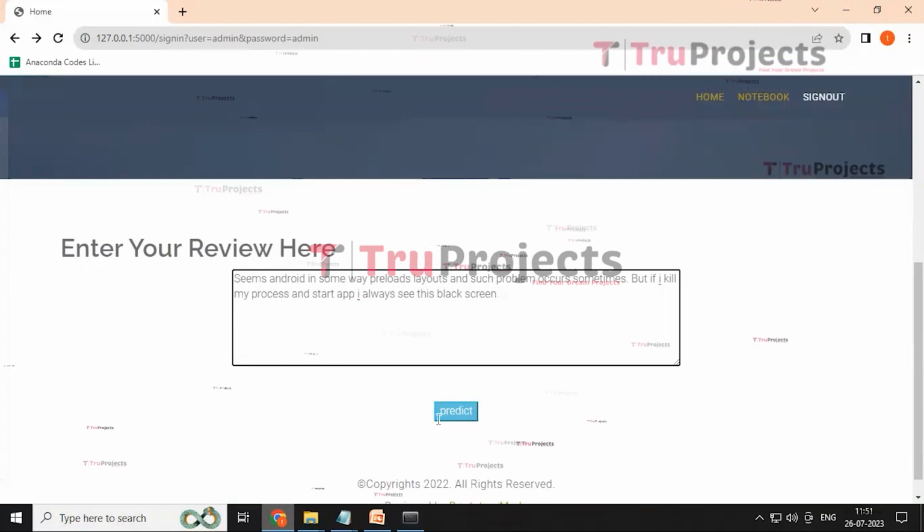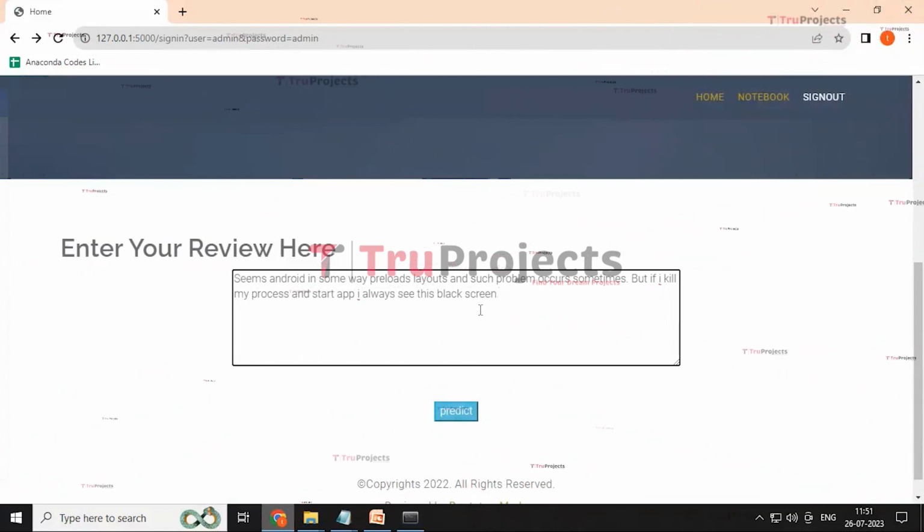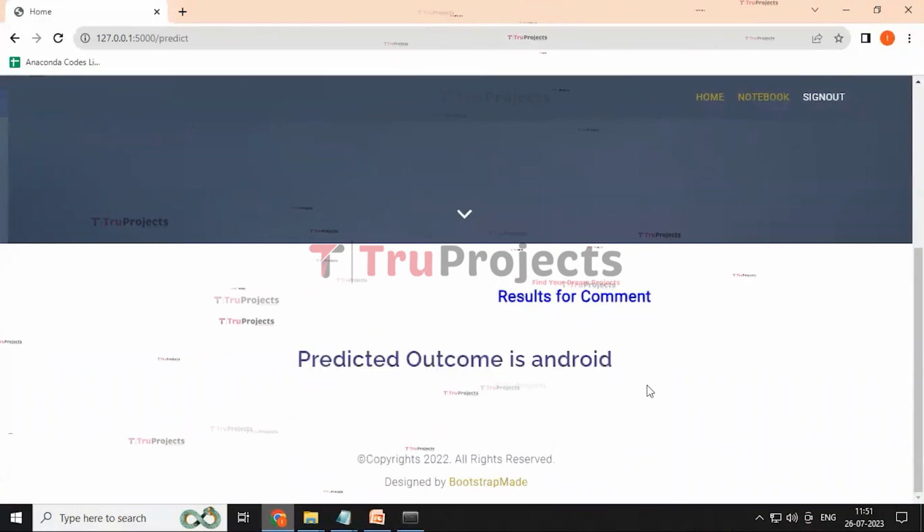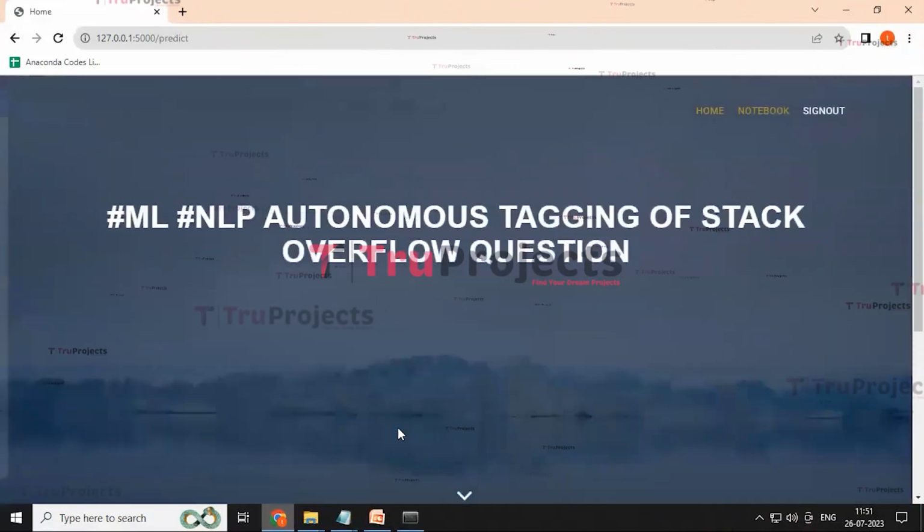And then click on the predict button to find the appropriate tag for this message. I'm clicking on the predict button. Here the tag of this is predicted as Android. And this way we can associate the tag of a Stack Overflow question.